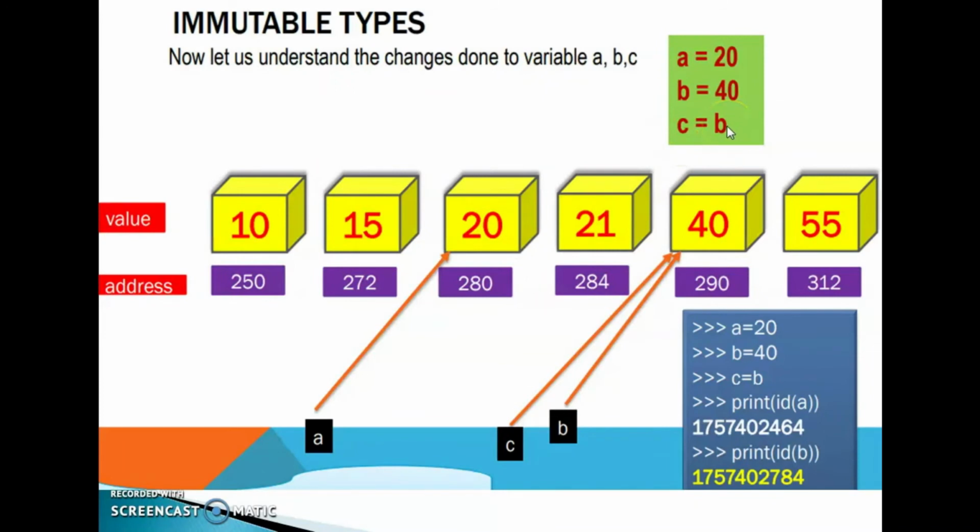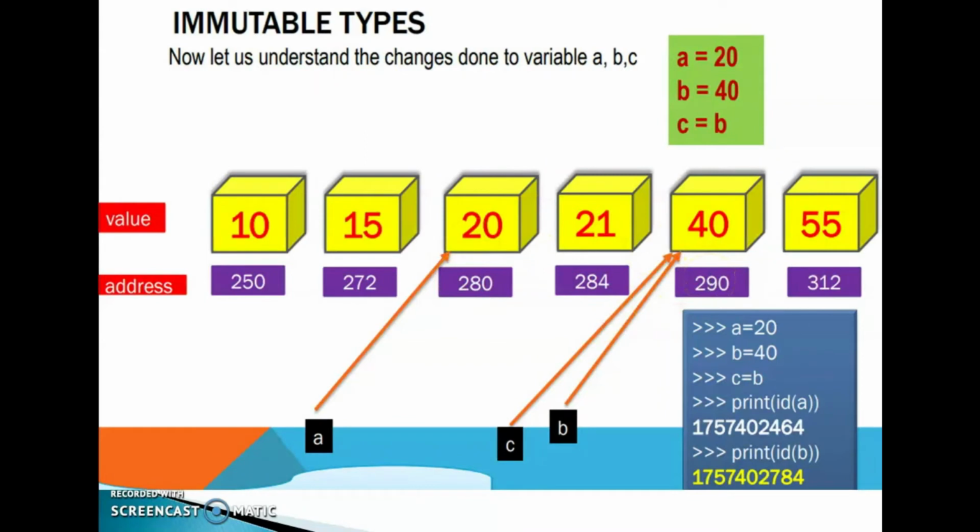That is 40. So here A is pointing to this particular value 20. This 20 has its own memory address, that memory address is 280. These all are assumed addresses. Next, B is equal to 40. B is pointing to this 40 value. This 40 value has its own memory address, that is 290.